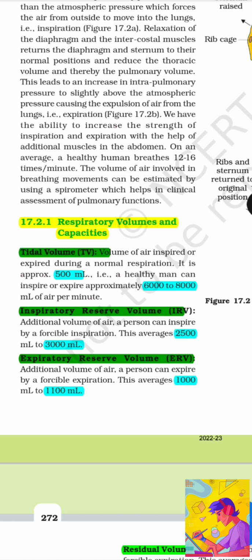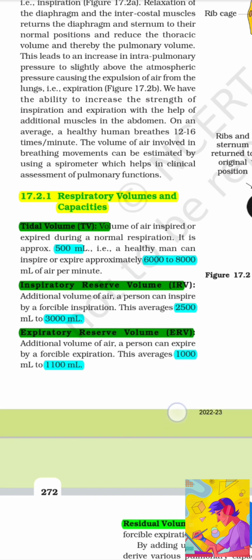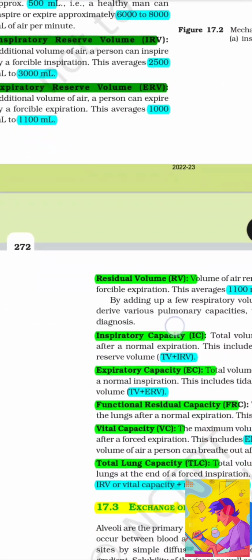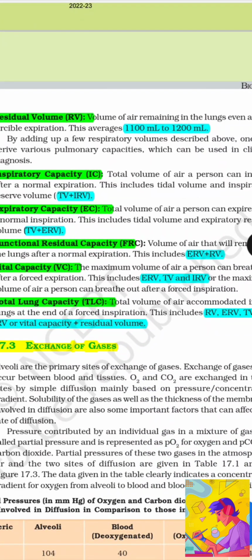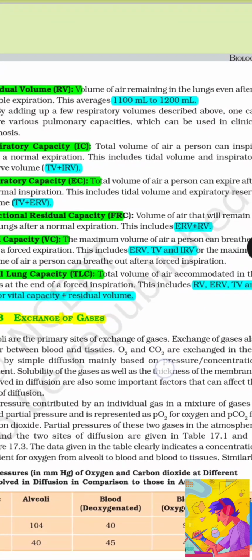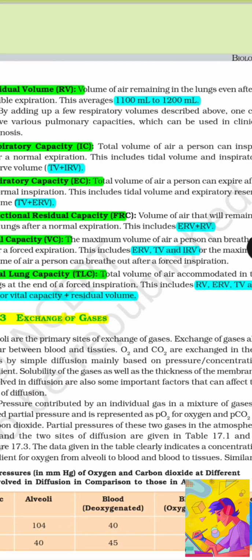Second, inspiratory reserve volume: additional volume of air a person can inspire by a forceful inspiration. This averages 2,500 ml to 3,000 ml. Third, expiratory reserve volume: additional volume of air a person can expire by a forceful expiration. This averages 1,000 to 1,100 ml. Fourth, residual volume: volume of air remaining in the lungs even after a forceful expiration. This averages 1,100 ml to 1,200 ml.